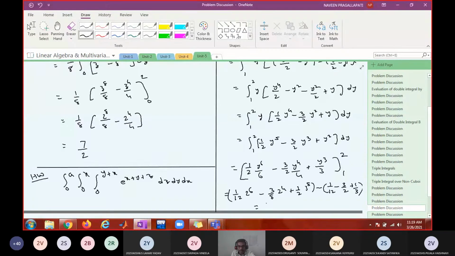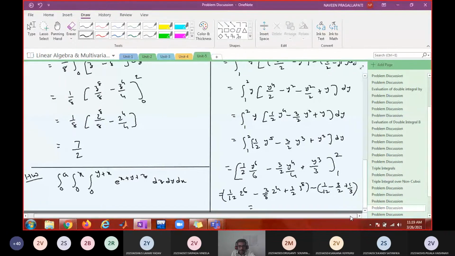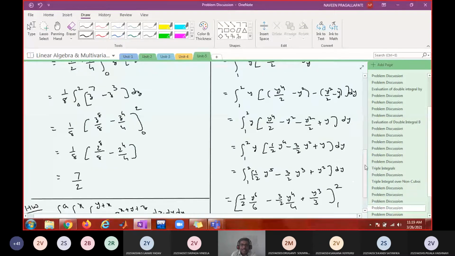What is the simplified value? 47 by 20. Any other answer?